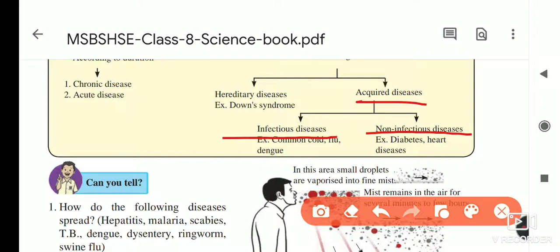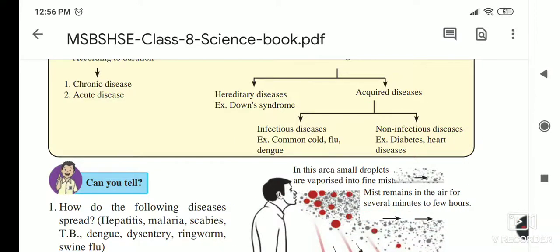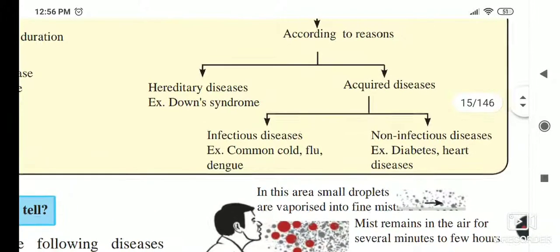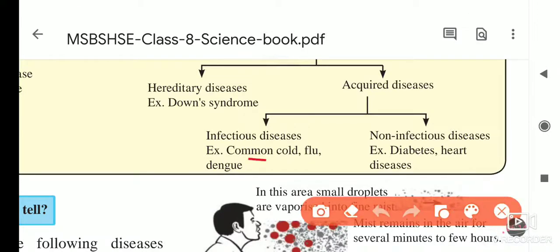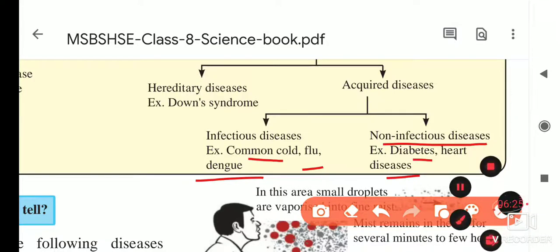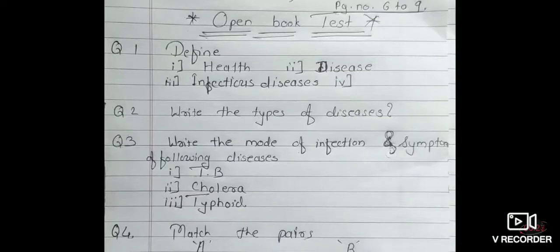So infections means when we come in contact with a person having this disease, those are called infectious diseases. And which diseases are those? First, common cold, flu, dengue. And non-infectious diseases include heart attack and diabetes. Okay, so this is the answer to the second question, that is, write the types of diseases.